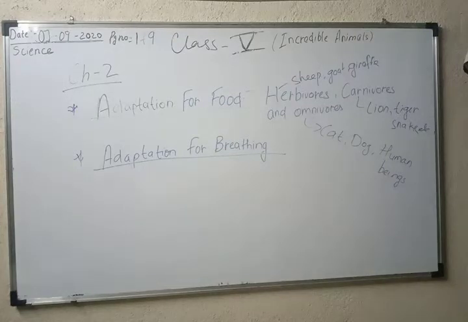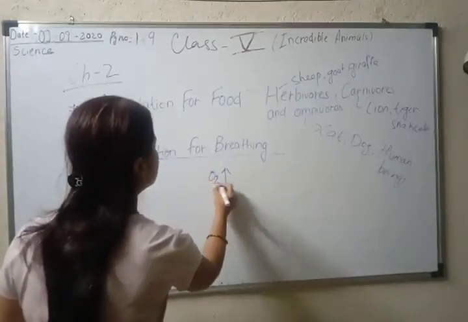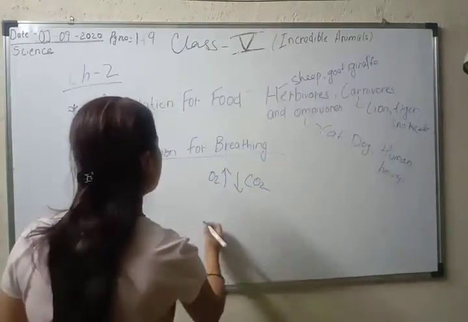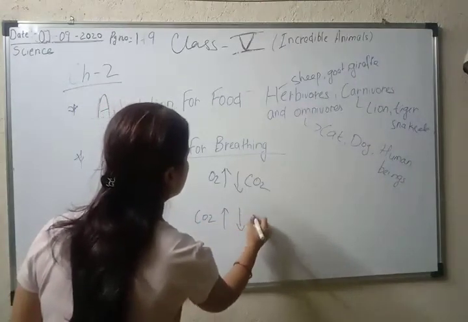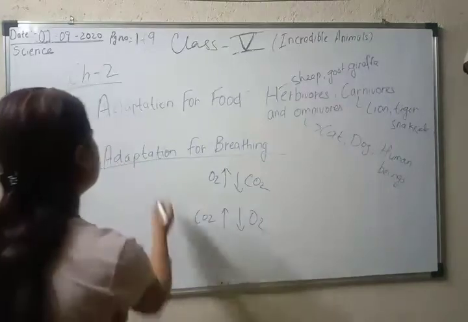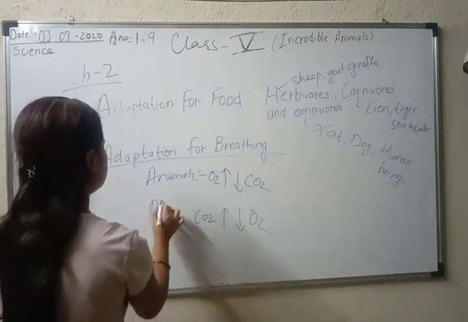Now turn the page. Adaptation for breathing. Now we'll come to the second point, adaptation for breathing. Breathing organs in animals: all living things take in oxygen and give out carbon dioxide. What is breathing? Breathing is a process of intake of O2 and taking out CO2. Plants intake CO2 and give out O2. This is for plants.